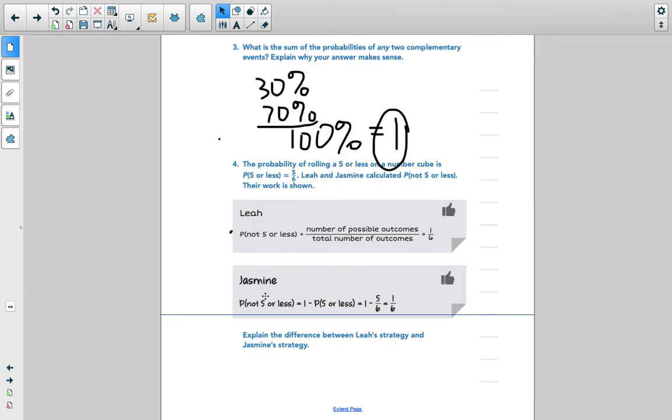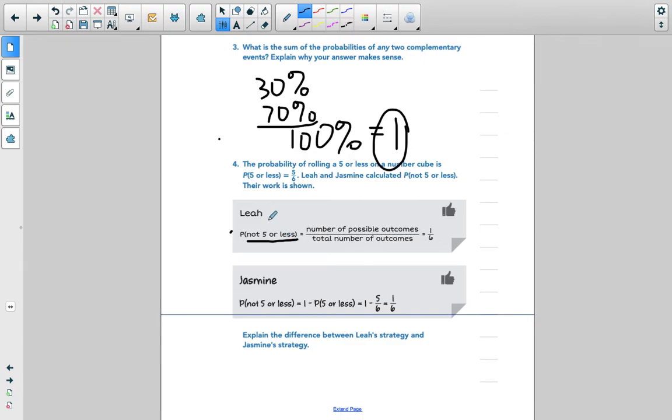Okay? And the last one I thought was a little bit confusing just on how they worded it. And we're comparing Leah to Jasmine and the difference in these, but I want to explain what this means first of all. So first of all, it says the probability of not a 5 or less. So not a 5 or less. Okay, which is kind of confusing because it's like, okay, what do they mean, not a 5? So what they're saying is, well, if I do a 5 or less than 5, so 4, 3, 2, 1, that is not, we want not a 5 or less.